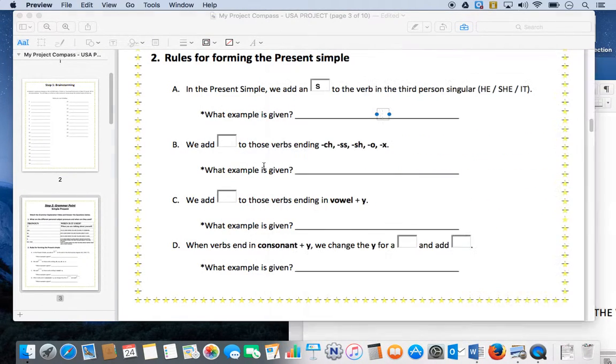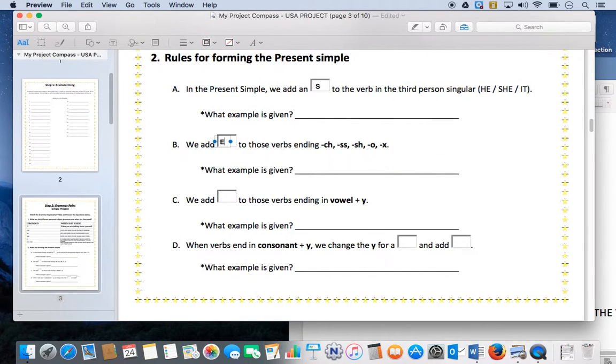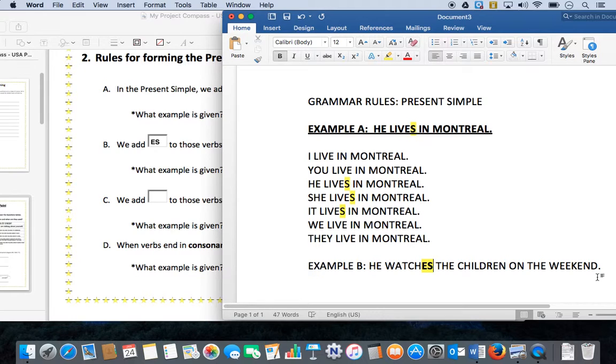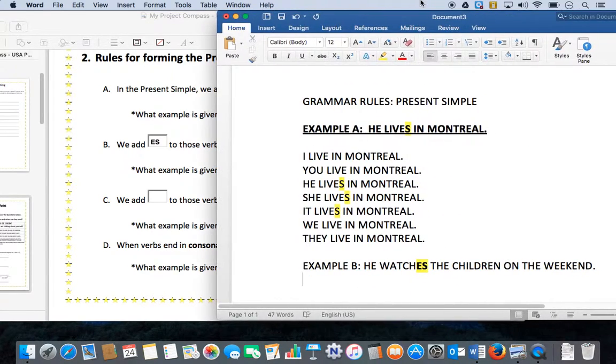So the answer here is we add an es to the verbs ending in CH, SS, SH, O, and X. So for example, let me give you an example of a verb. Here we have the CH, so you can write this down as your example.